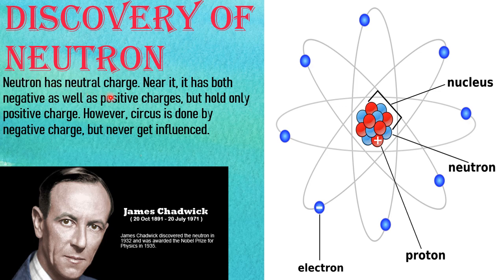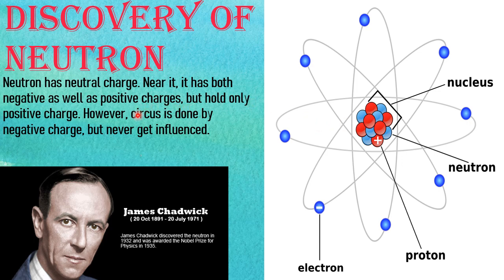Though neutron is surrounded by many negative thoughts, full of negative thoughts, still this neutron is not influenced by the negative thoughts. It always likes positive thought, so it is with the positive thought only. That is the thought we get from this caption, just for the comparison purpose.